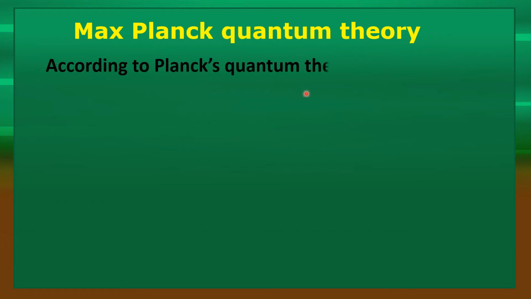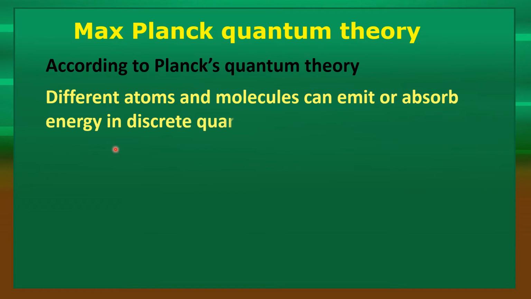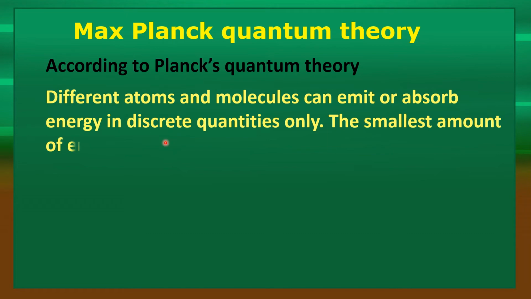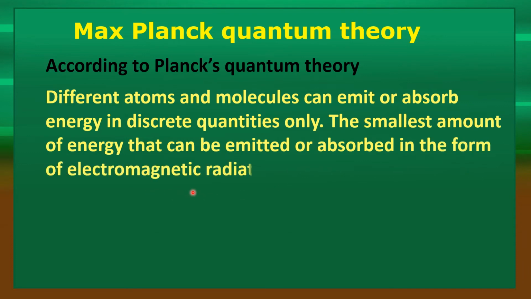According to Planck's quantum theory, different atoms and molecules can emit or absorb energy in discrete quantities only. Discrete means not continuous. And the smallest amount of energy that can be emitted or absorbed in the form of electromagnetic radiation is known as quantum or photon.